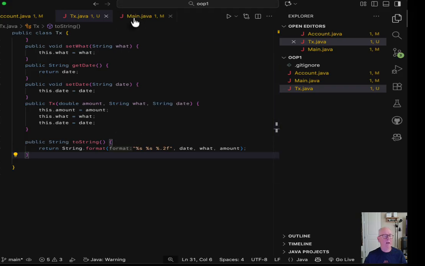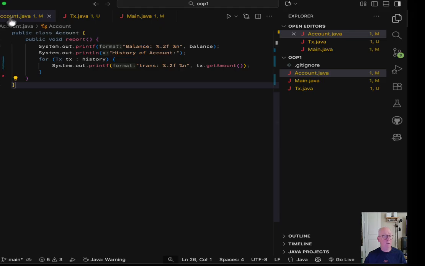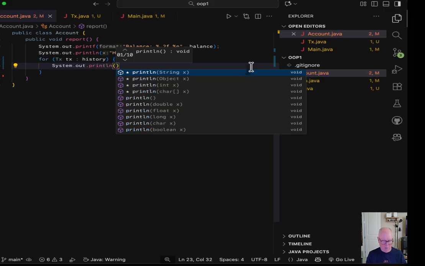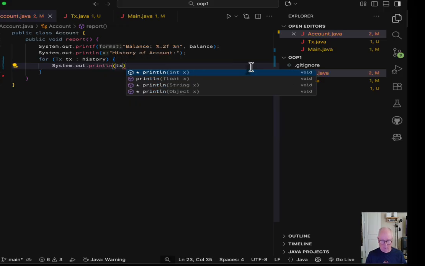Let's go back over to the main. Actually, let's go back to account, and in our report, rather than do our own formatting and pull the pieces out ourselves, let's change this to println tx.